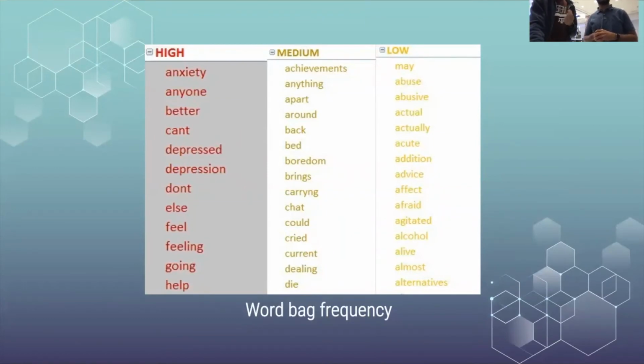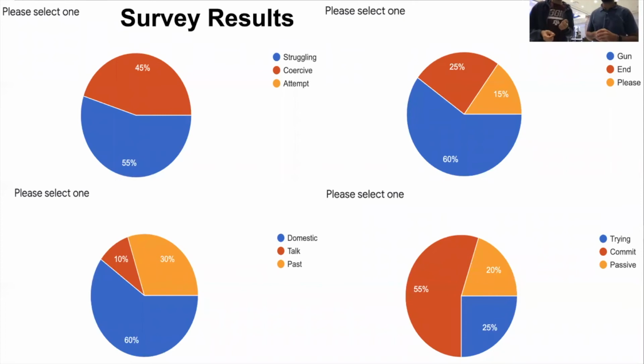Now, in order to validate whether this categorization makes sense, we sent out a survey on Google Forms to everyone in the hackathon. We were surprised to see that most of the students chose the word in the high frequency list as most concerning among the three words that we posted, which sort of validates that the data that we collected is accurate.